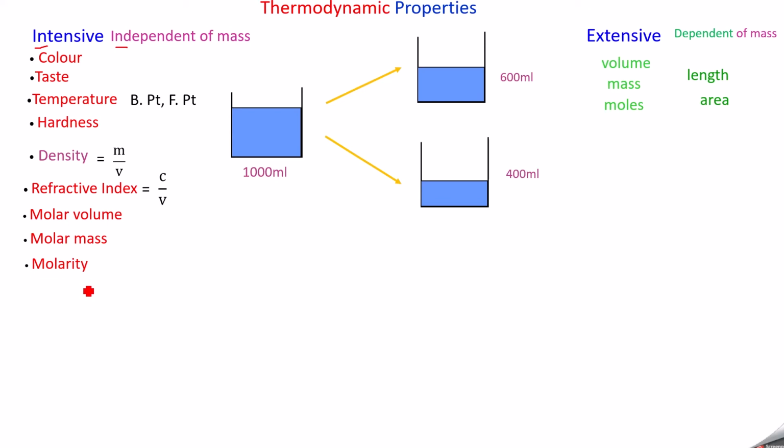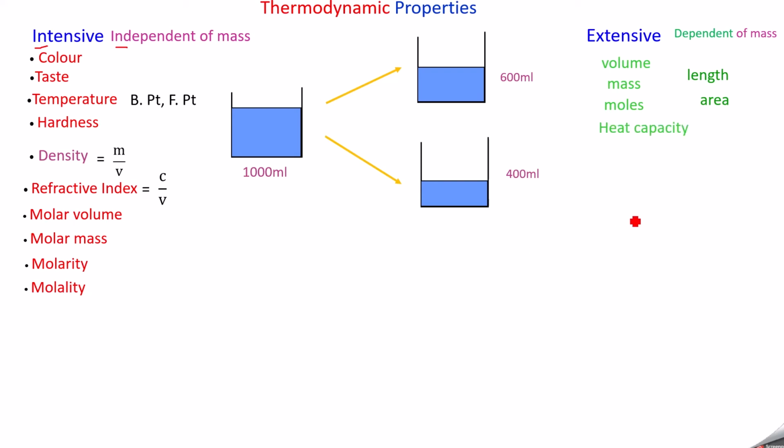Next we have molarity and molality, which all come under intensive property. Molarity is the number of moles divided by the volume of the solution in liters. We are fixing that, so it comes under intensive property and does not depend on mass. Molality is the number of moles divided by the mass of the solvent in kilograms. We are fixing that mass, so it comes under intensive property.